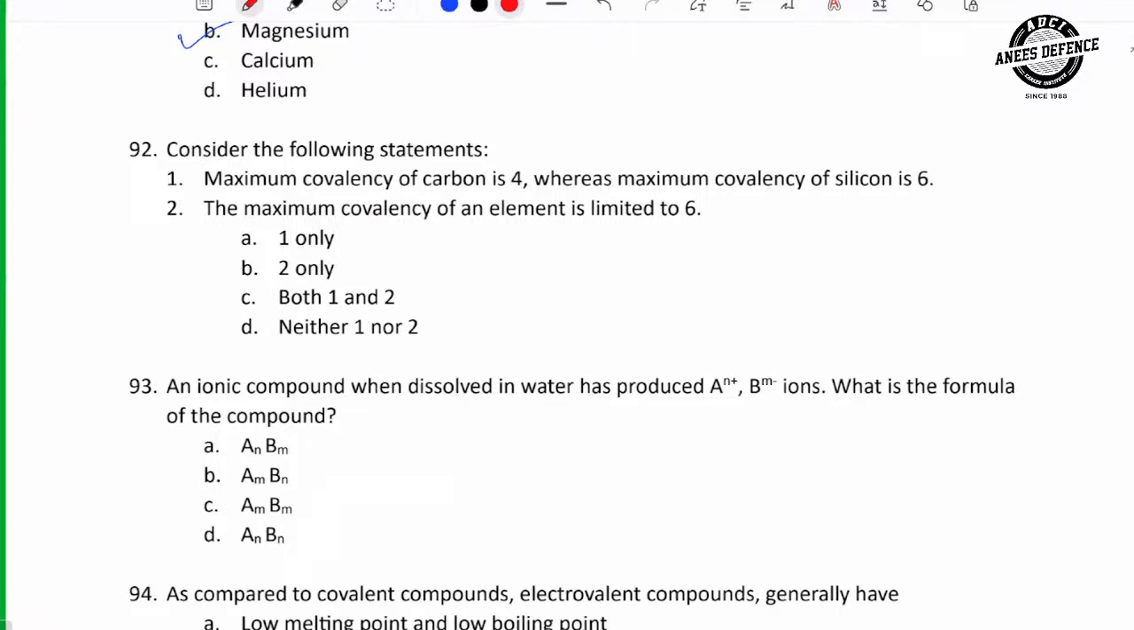Maximum covalence of carbon is 4, whereas maximum covalence of silicon is 6. पहला ही wrong है. Carbon, silicon, germanium, tin, lead. इन सबके वैलेंस शेल में कितने इलेक्ट्रॉन्स होते हैं? 4 ना. तो इनकी मैक्सिमम कोवैलेंसी 4 हो सकती है, 6 नहीं. So the maximum covalency of element is limited to 6? No. अब halogens तो 7 भी शो करते हैं ना. So both are incorrect. Next.